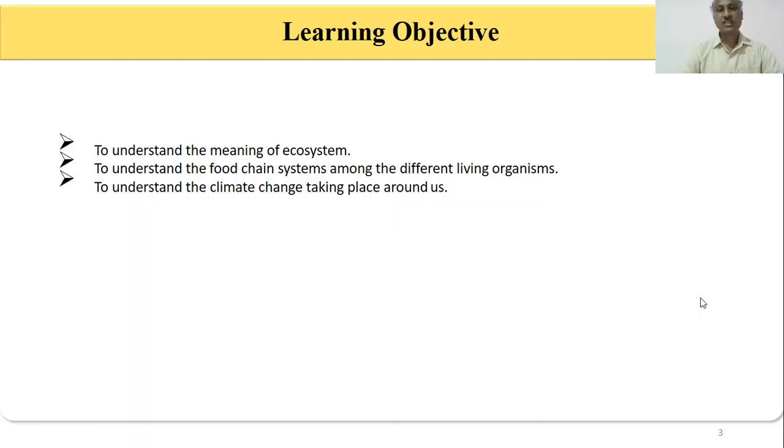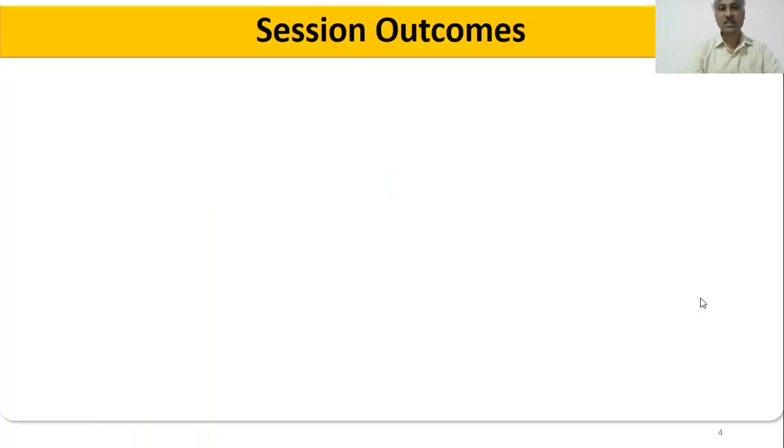How the food chain is given for different living organisms. And third, the learning objective for today's session will be the climate change which is taking place around us. How the climate change is taking place. What are the reasons for the climate change? So all the 3 points we have to discuss one by one in today's third session.